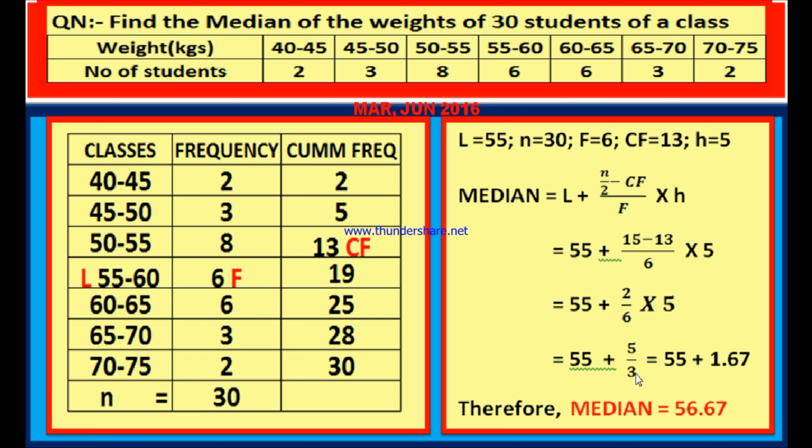Now if we divide 5 by 3, we will get 1.67. If we add 1.67 to 55, you will get 56.67, which is the median. Therefore, the median is equal to 56.67.